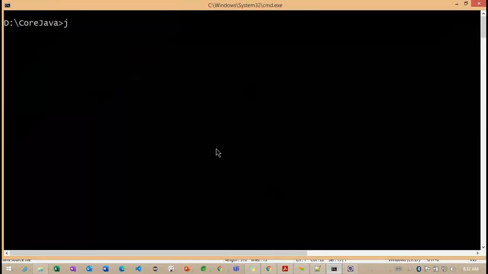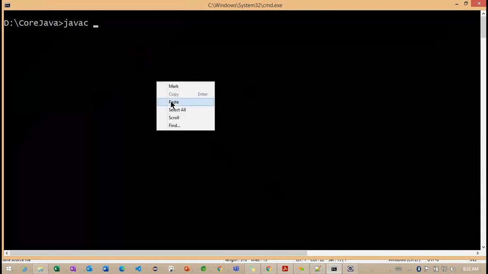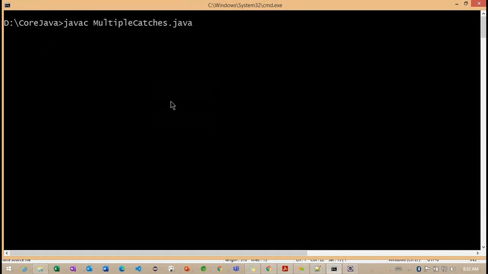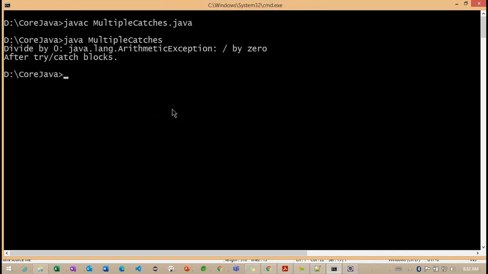Okay. So let's say javac MultipleCatches.java, and it is compiled successfully, and we are running. Now you can observe the arithmetic exception is executing. In the same way, now I want to provide one parameter, command line arguments. Getting the point? This example we already identified in the previous example.